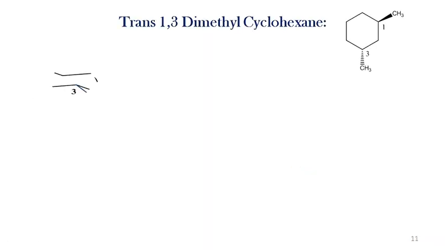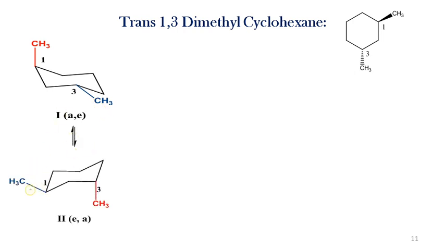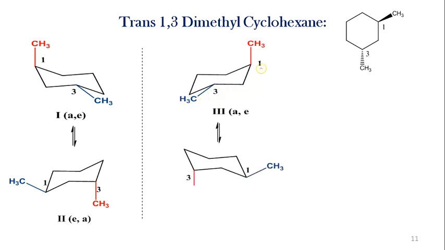Then trans 1,3 dimethyl cyclohexane. This is the first conformer in which, on carbon number 1, the methyl group is present at axial position, and on carbon number 3 it is present at equatorial position. On ring flipping, it gives the other conformer, that is the equatorial-axial conformer. Then by taking the mirror image we can draw the third conformer. On ring flipping it gives the fourth one.